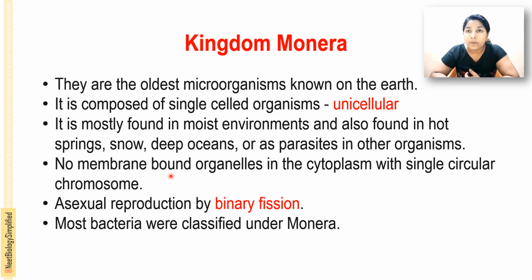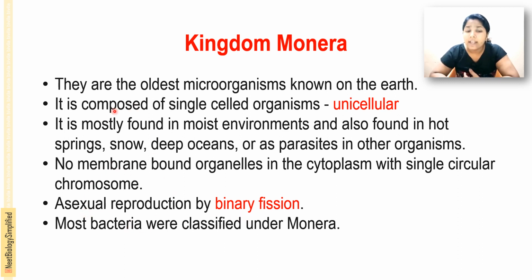Devoid means absence, so the cytoplasm is devoid of membrane-bound organelles. Reproduction is mainly asexual, by binary fission. And most bacteria are classified under Monera. The Monerans are the bacteria.